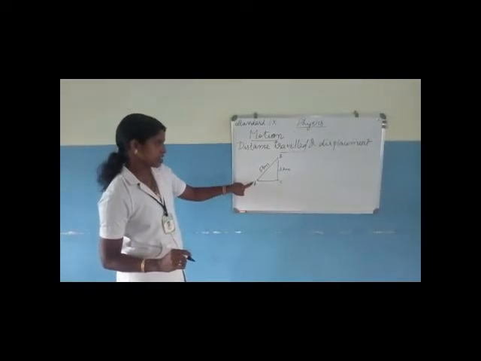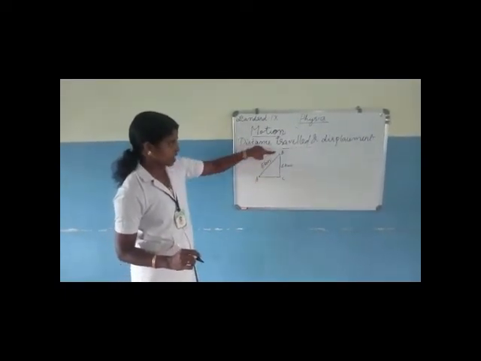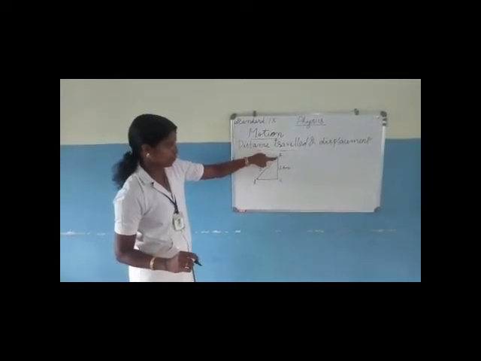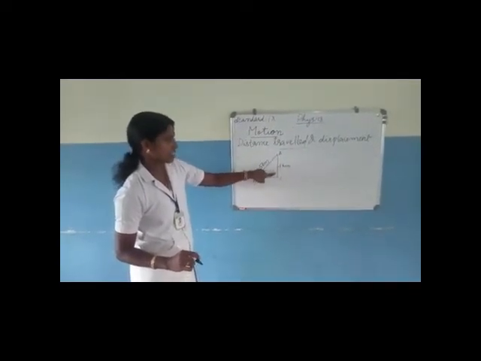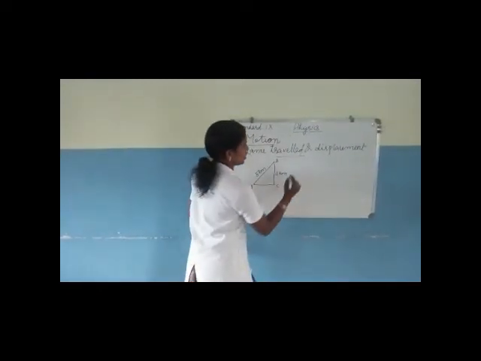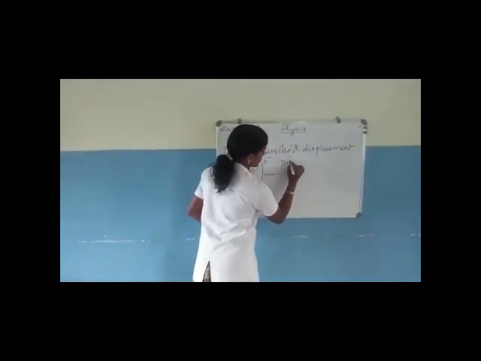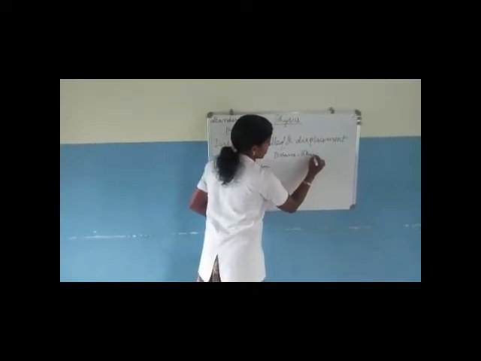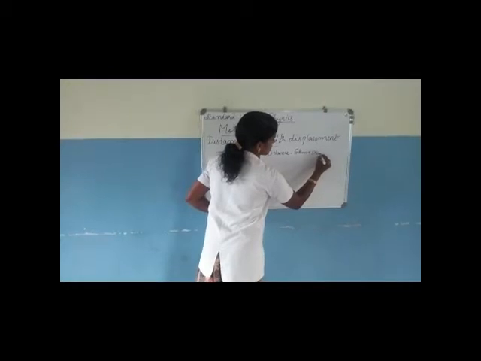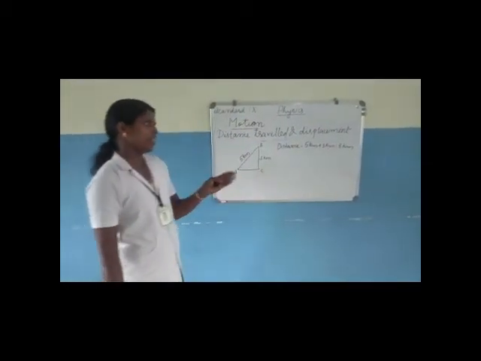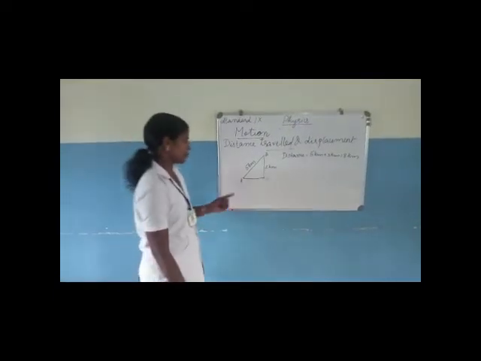This person, starting from A, travelled a distance of 5 km to reach B. From there, he travelled a distance of 3 km to reach C. So, the distance travelled or the actual length of path is 5 km plus 3 km, which is equal to 8 km. Now, think of it in another way.